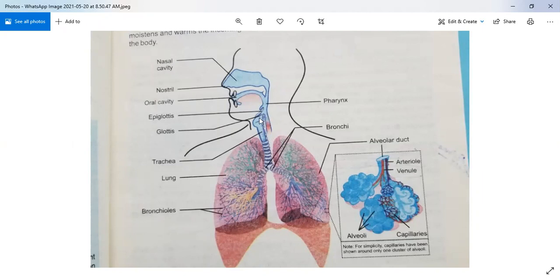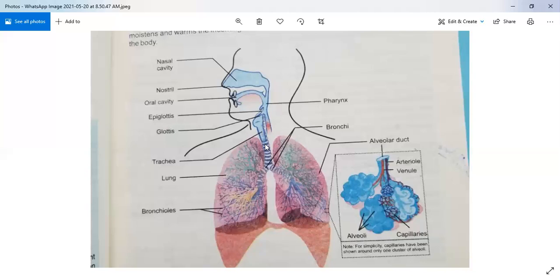This part is called the glottis. The air will enter through this passage into the trachea, and the food which we chew in our mouth will come here in the pharynx, and then it will enter into the esophagus. So the esophagus and trachea are near to each other, lying along with each other. Food will enter on this side, and the air will enter on this side.